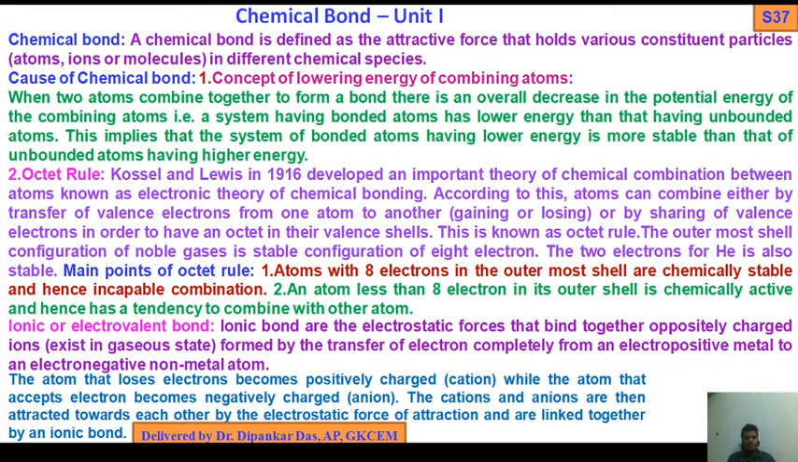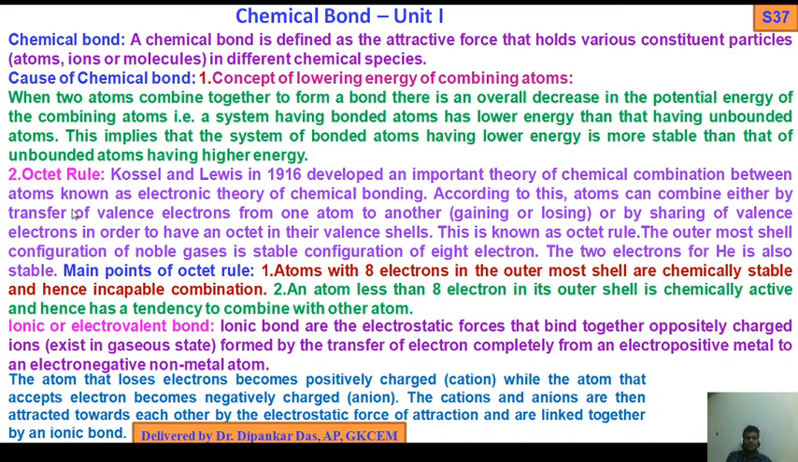So the cause of chemical bond, first, is the concept of lower energy in combining atoms. Stable means lower energy, less reactive, more selective. Unstable means more reactive, less selective. So this is cause 1.